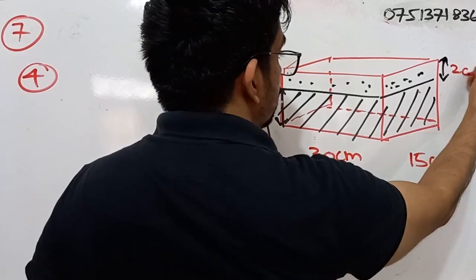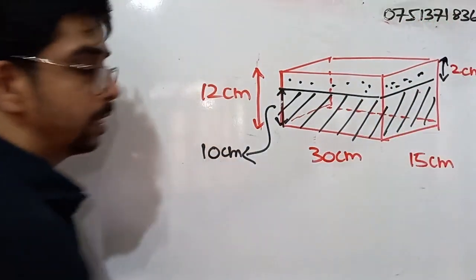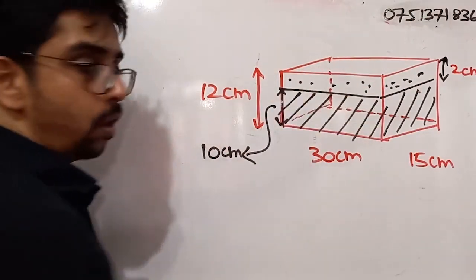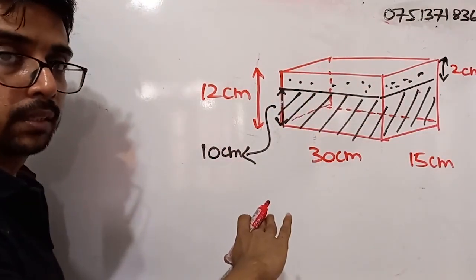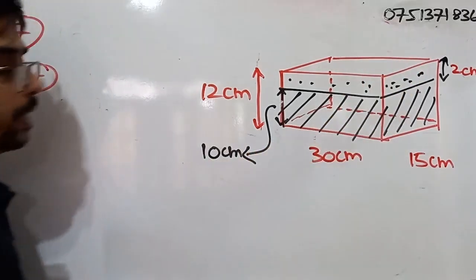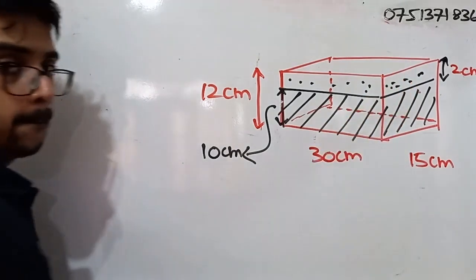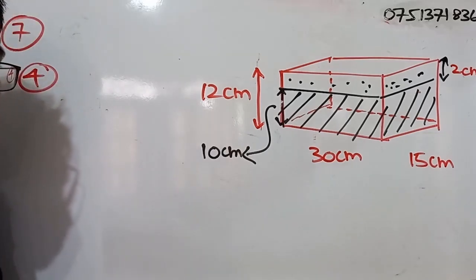This height is 2 centimeters. So we can easily calculate the amount of space on top of the water. So now we know the height of the empty space is what? 2 centimeters.